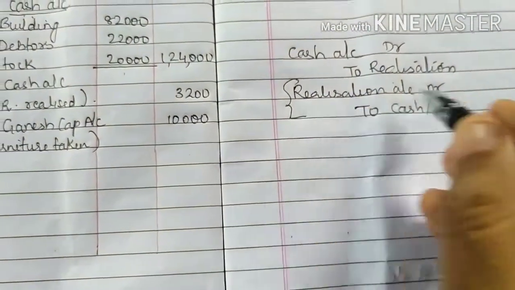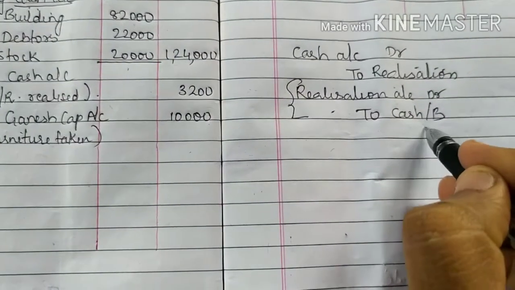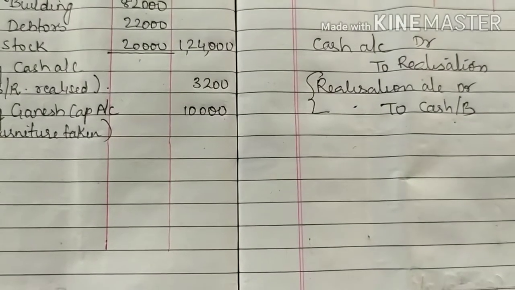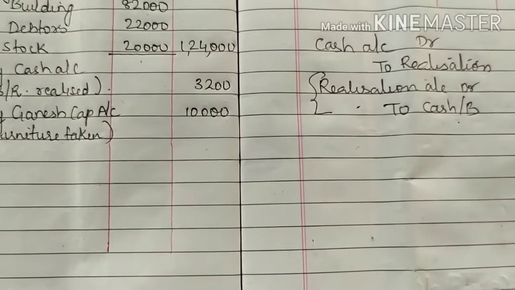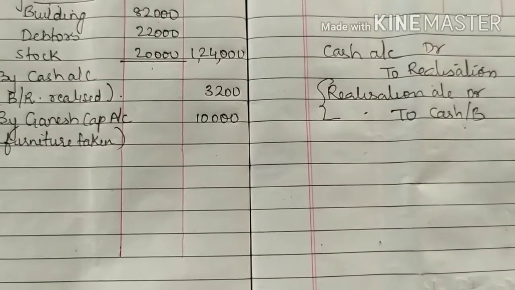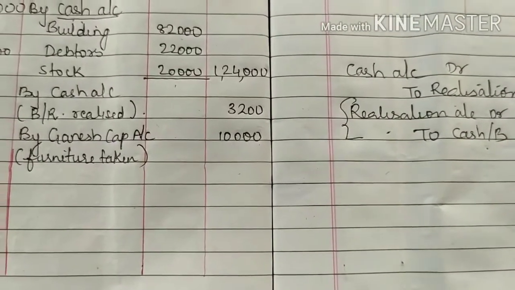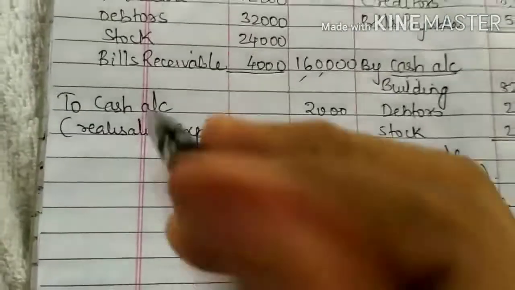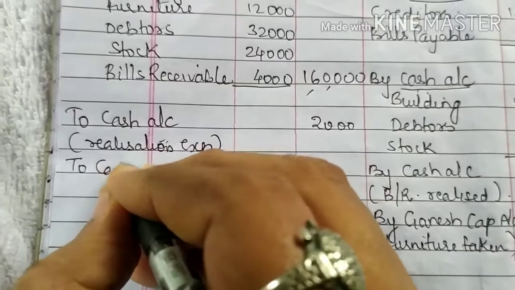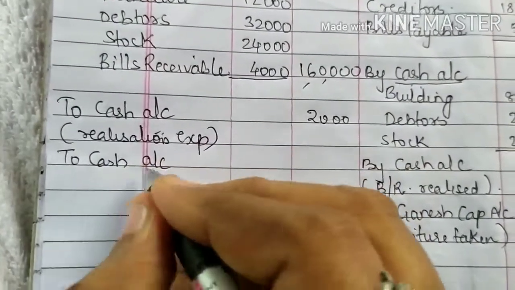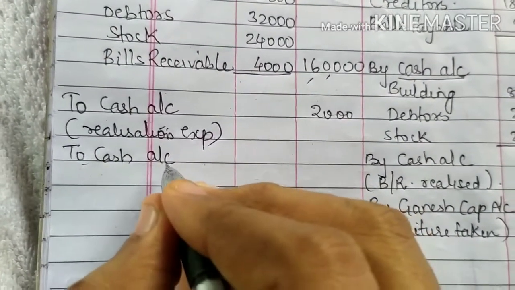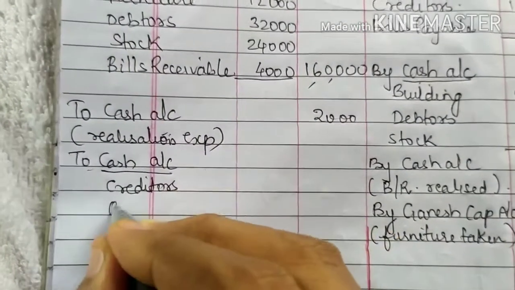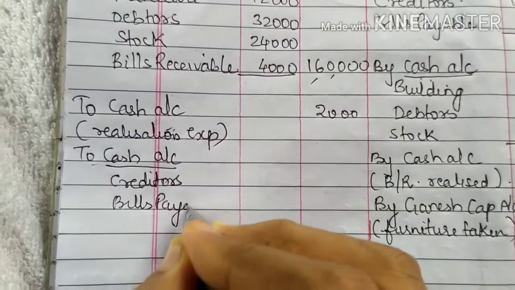So the journal entry will be realization account debited to cash or bank account. Because उन्होंने बोला नहीं है, लेकिन हमें ये समझना है कि if the business is winded up, we have to clear the outside liabilities. So realization के debit में आएगा, realization account debited to cash account. तो realization को debit में लिखो cash account, and right here creditors, bills payable.